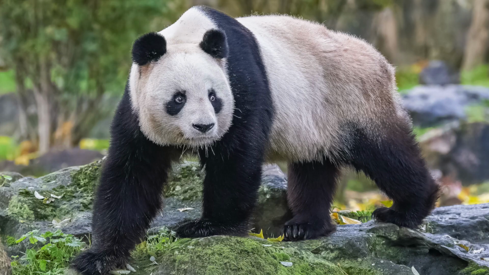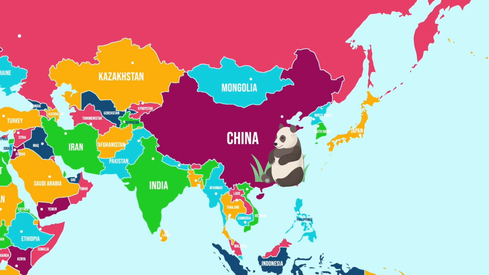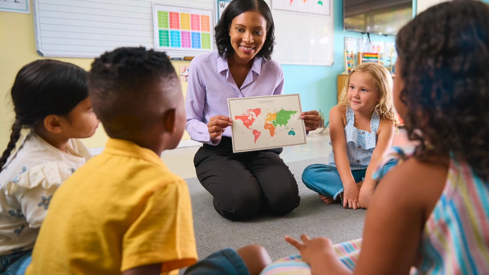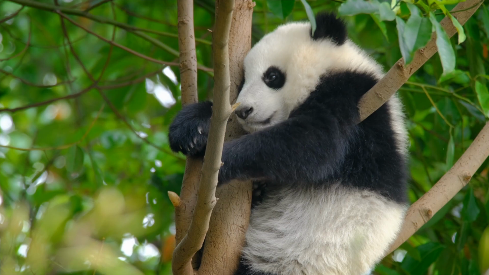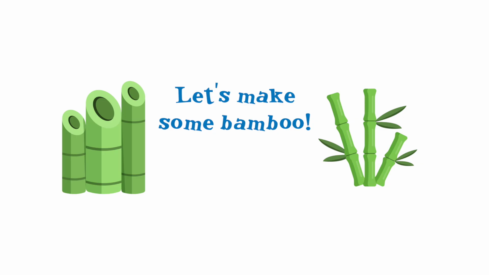To start, show your students a picture of a giant panda. On the map or globe, help students locate China, where the giant pandas live. As a class, take your students on an imaginary trip to see the giant pandas. There are a couple paragraphs in the lesson plan with information about pandas that you can read out loud to set the scene. Now, craft bamboo with your students or introduce the objects that will be representing bamboo.